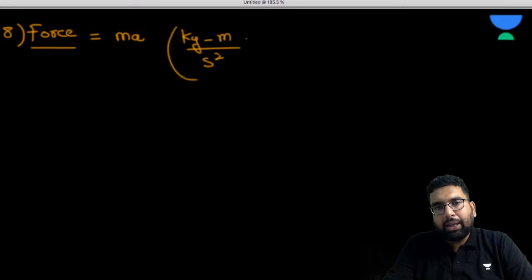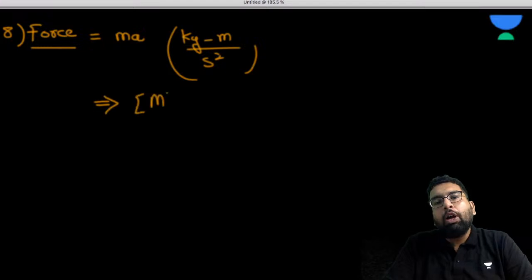So how can I represent it in terms of the fundamental units? For mass we have the fundamental unit, that is m. Then we have a, so a is L t minus 2, we just have done that.